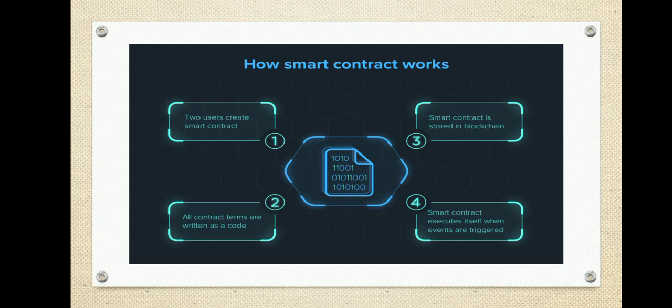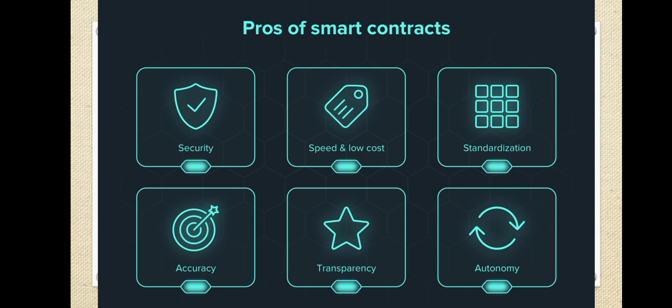In the fourth step, the smart contract executes itself when events are triggered. Based on the conditions or events in the blockchain, the smart contract will execute. So this is about how the smart contract works. In the next slide we have the advantages, the pros of smart contracts. By using smart contracts we will have security, because it runs on the blockchain, and second, speed and low cost, as well as support for standardization.